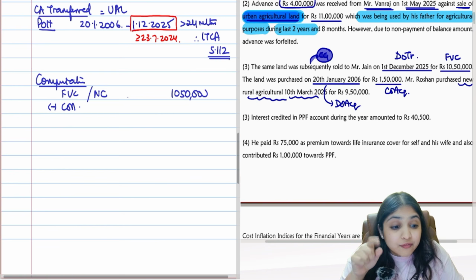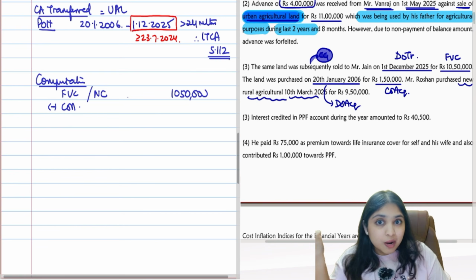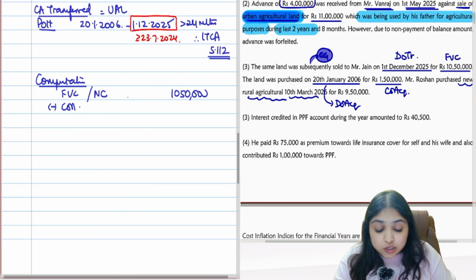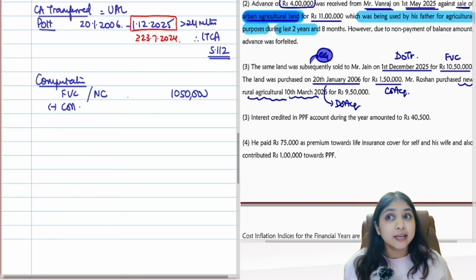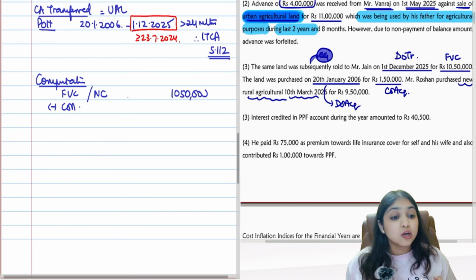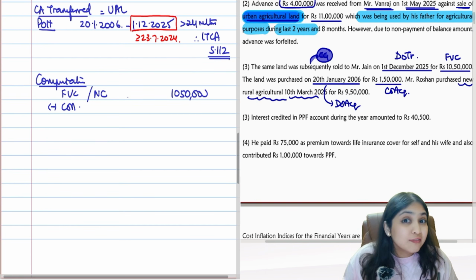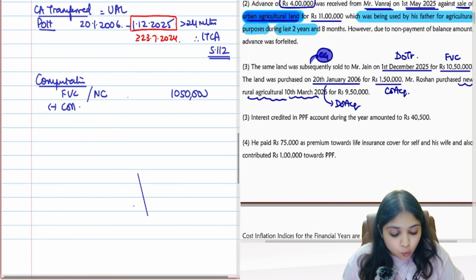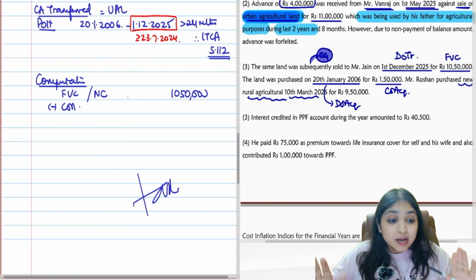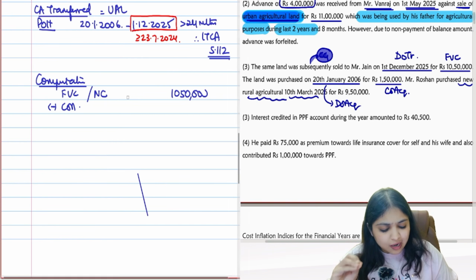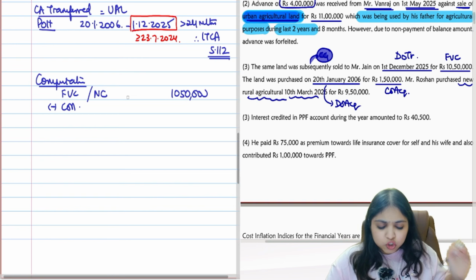No, only if I transferred the asset before amendment, then only I can index the cost of acquisition. Now some of you will say, ma'am, 12.5% without indexation, 20% with indexation, whichever is lesser, all that we have to do. All that we do only when we compute tax. Are we computing tax right now? No, we are computing only income, right? So right now, no drama, straight away, normal, usual calculation.